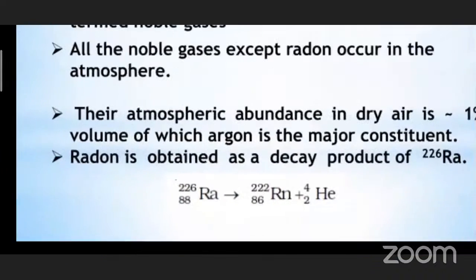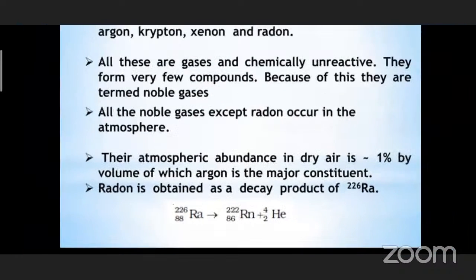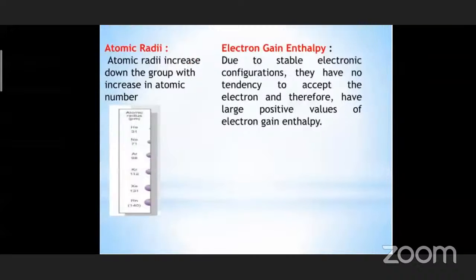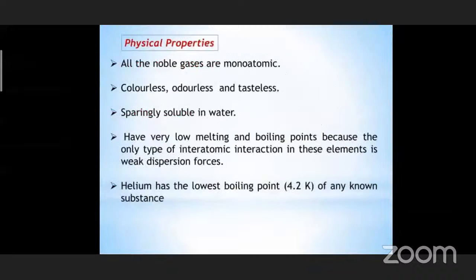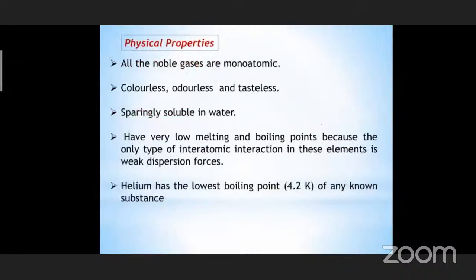Radioactive disintegration of radium gives radon. This is important. Their ionization energies. Why is their electron enthalpy large? Because of stable octet. Their physical properties. Here they can ask you, why are the melting points and boiling points very low? Because of weak dispersion forces.